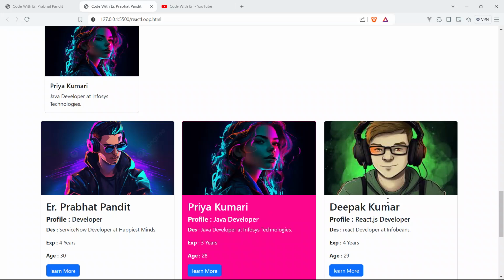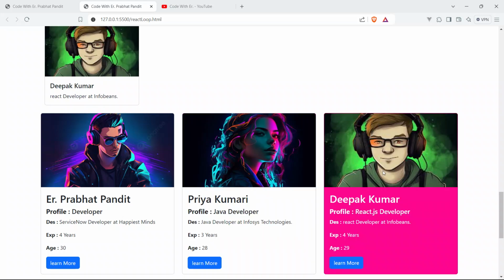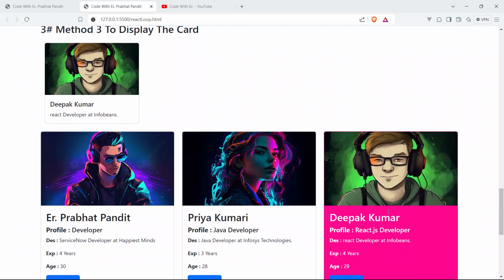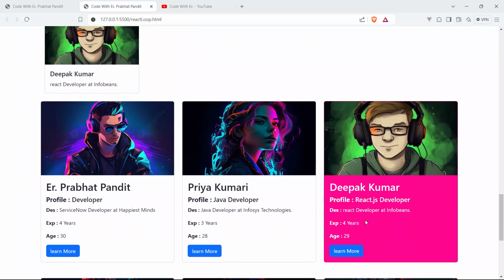Okay, so click on Deepak Kumar profile card. So see, boom guys, you can see here the same user profile image and the name of the user, and this is the description. And you can see here this card is currently clicked because it has got a background color, and the text is white, which shows that it is currently clicked, it is currently active.